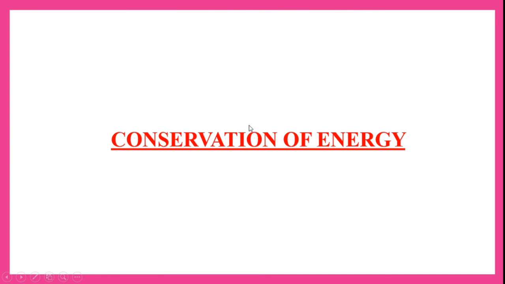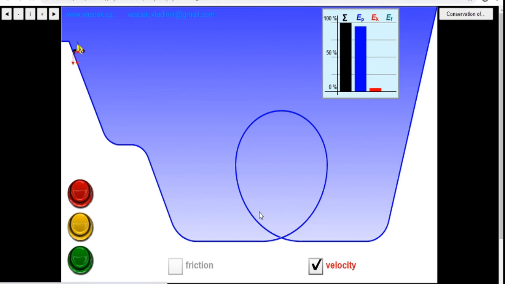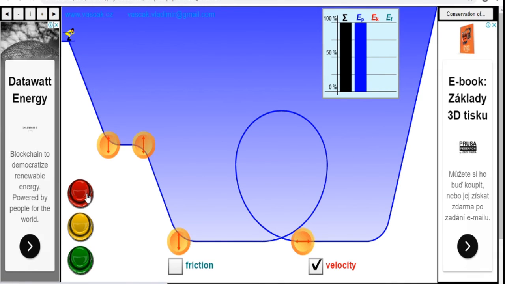I will show you a video regarding conservation of energy. Here I have taken an example of skating: a skater who is skating uphill and downhill. Here they have shown it with a graph.